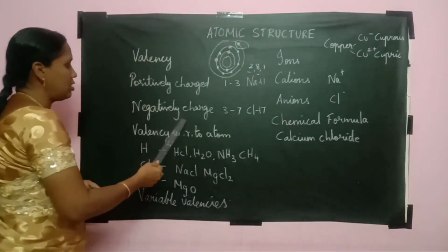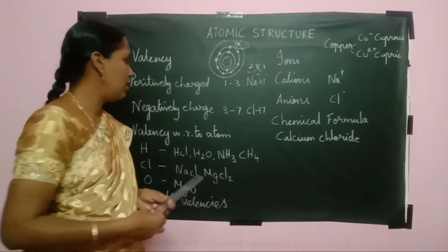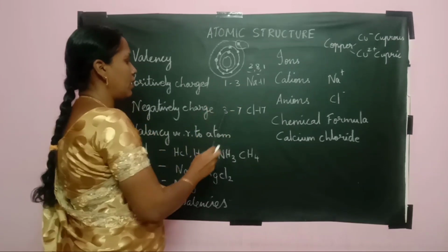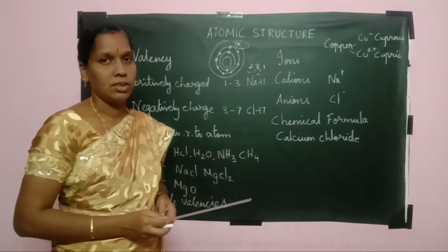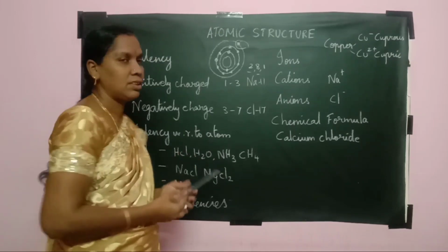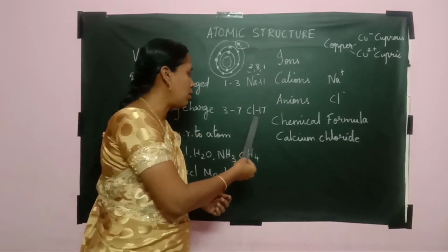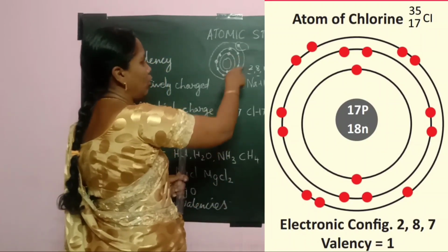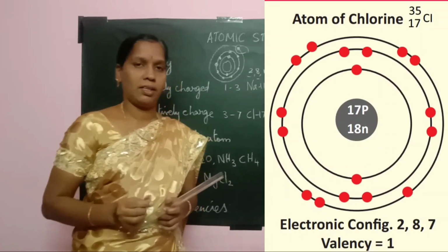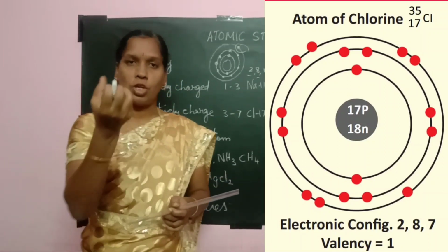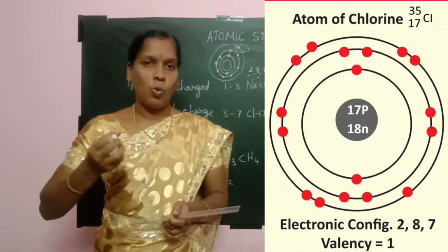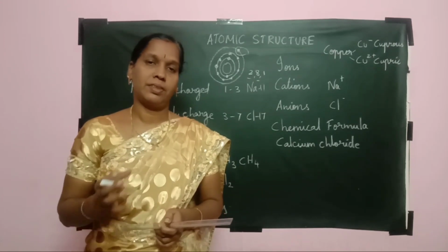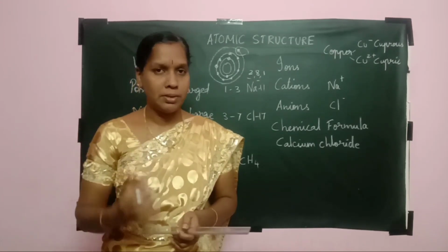Similarly, in the case of negative charge, all the atoms which have 3 to 7 electrons in the outermost orbit are said to be negatively charged. For example, here we are given chlorine, 17. The same 2, 8, and the outermost orbit has 7 electrons. Now it is ready to gain 1 electron from another atom to attain its stable state configuration. If it gains an electron, it becomes negatively charged.